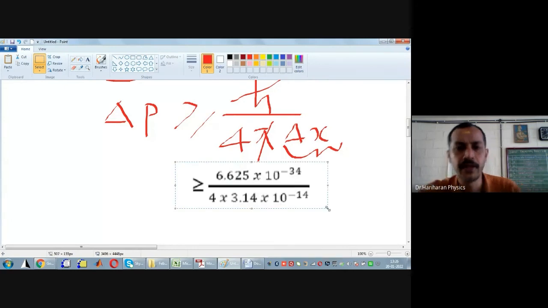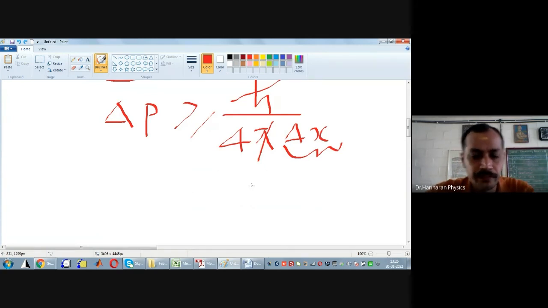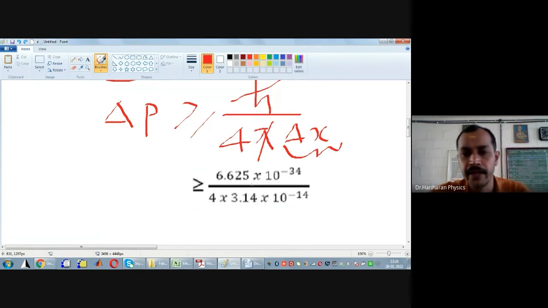Uncertainty in the location, delta p. So, all these values are plugged in here. h is 6.625 into 10 power minus 34 joule second. Pi is 3.14. Then delta X is 10 power minus 14.